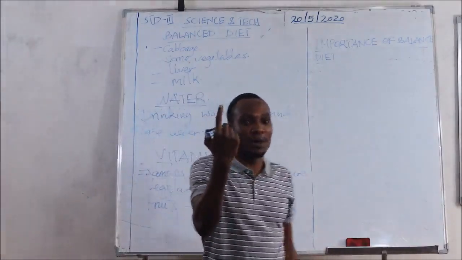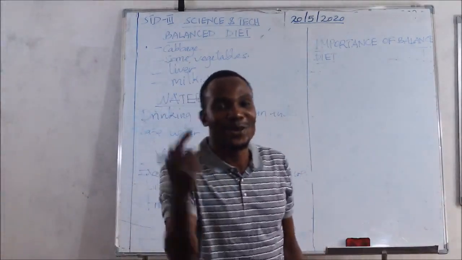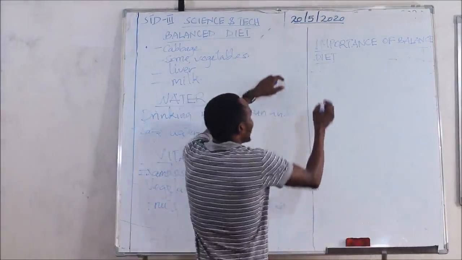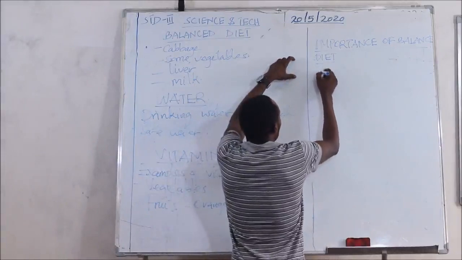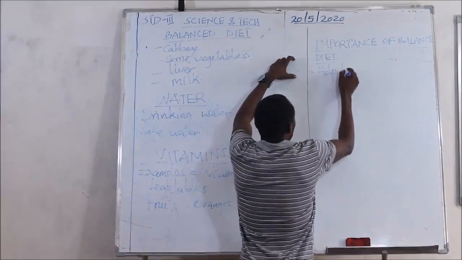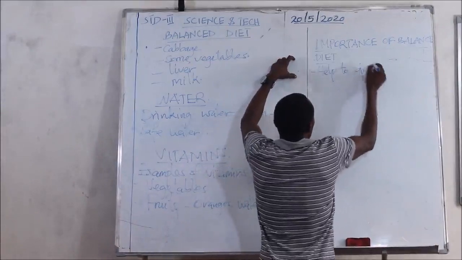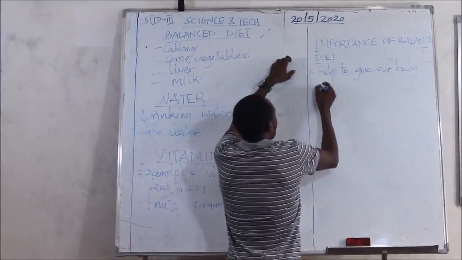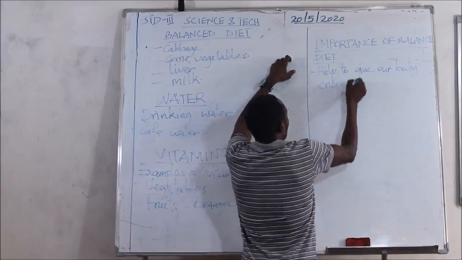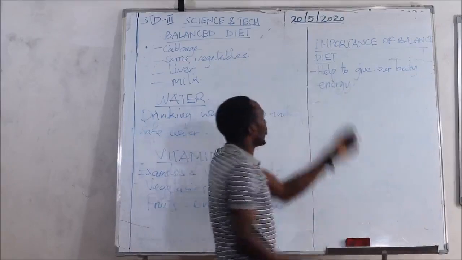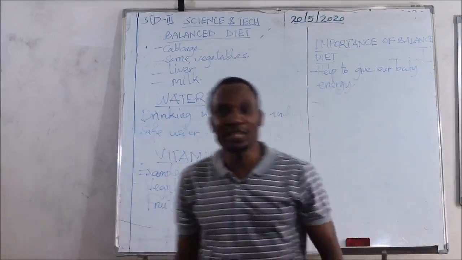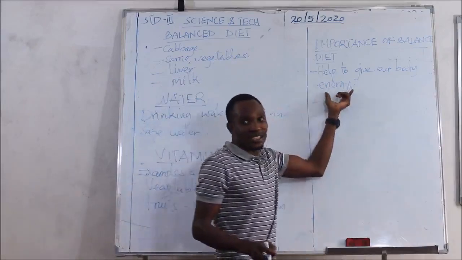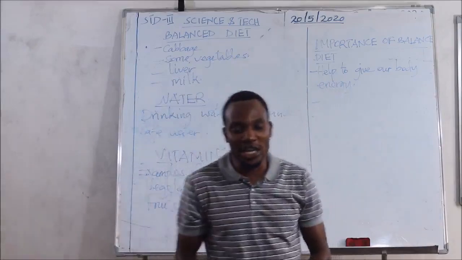Importance number one: the first group of food we said is carbohydrate, which means energy-giving food. So, a balanced diet helps to give our body energy. By eating a balanced diet, we give our body energy.